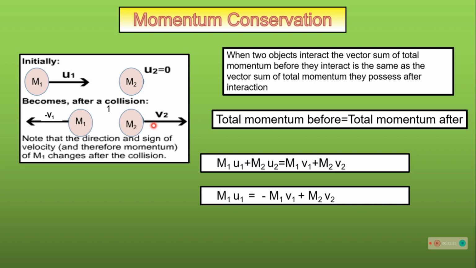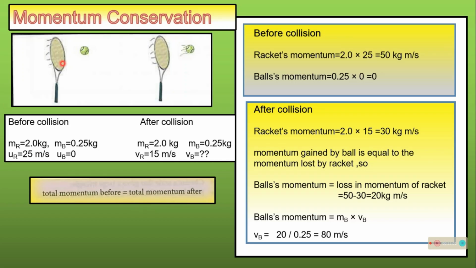So here we have discussed a problem, and here the mass of racket and ball is given. The initial velocity of the racket is 25 and the ball is at rest. When the racket hits the ball, the racket loses some momentum and the ball gains some momentum. So here the data is given that the mass will be unchanged for both racket and ball, and the racket's velocity becomes 15, and what will be the velocity of the ball then?